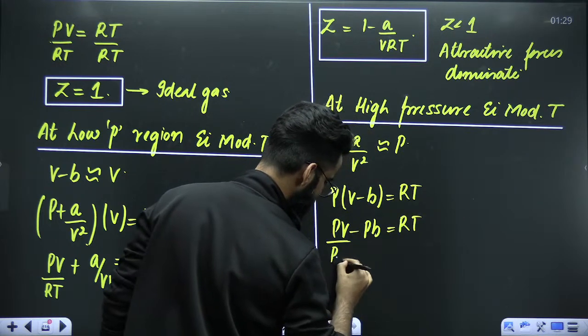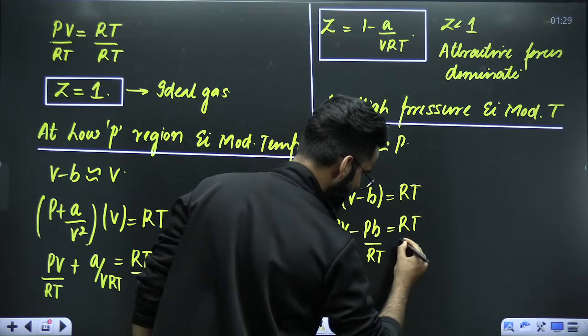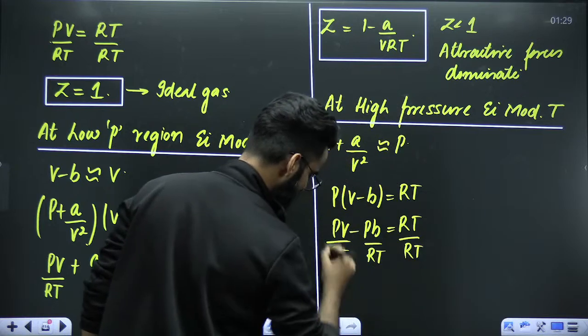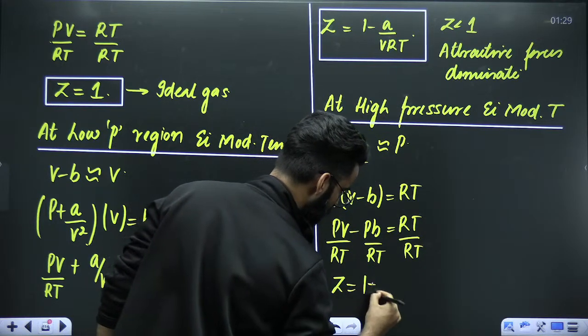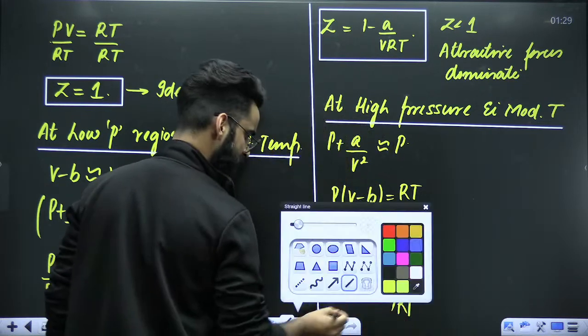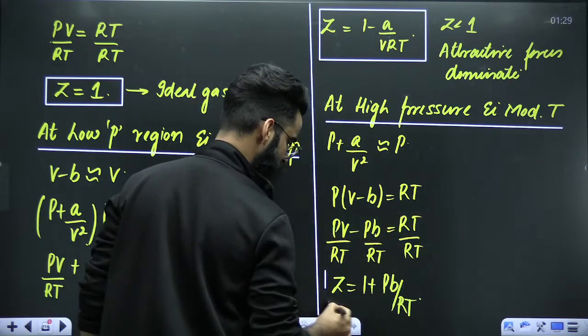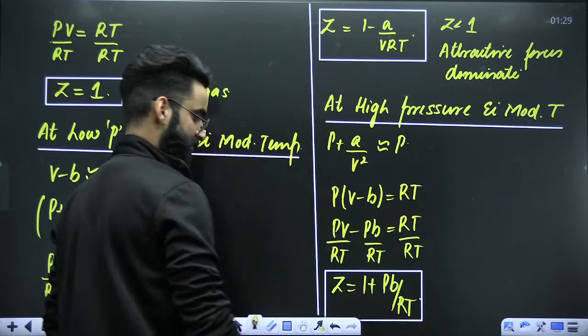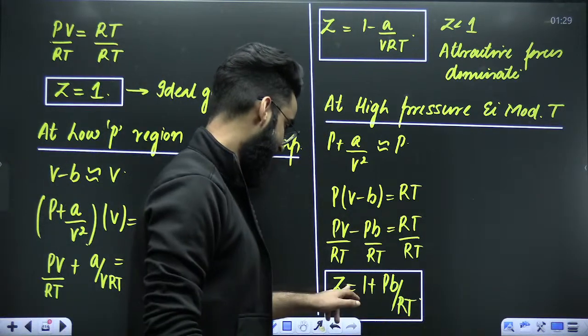Divide throughout by RT. This is RT here, this is RT here, even this is RT here. So PV divided by RT is Z. Z is equal to 1 plus PB divided by RT. This is one more equation which I would want all of you to remember. And this equation is valid when the gas is kept at high pressure.